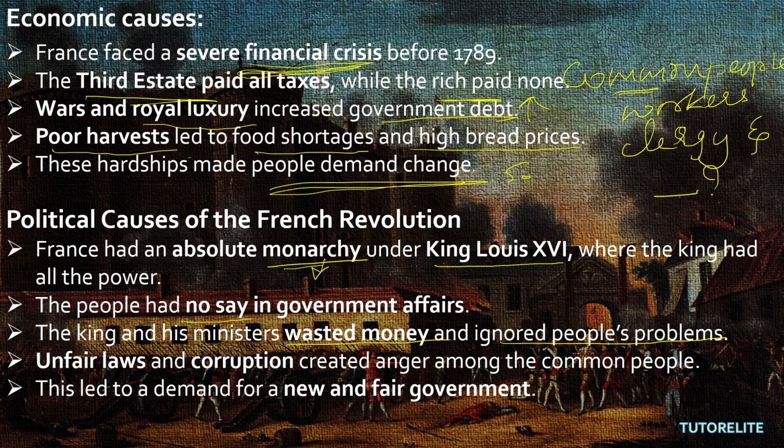In the same way, unfair laws and corruption created anger among the common people. This led to a demand for a new and fair government. Of course, again we say, first was the Congress, we were demanding we want change. Now it is the BJP, again we demand we want change. So this is what common people basically do.